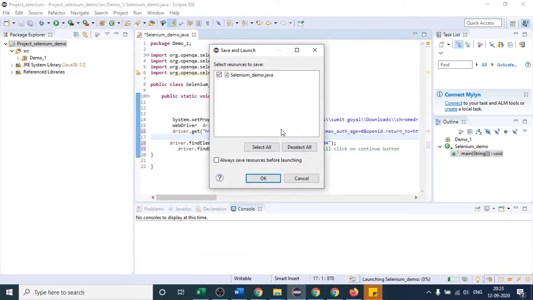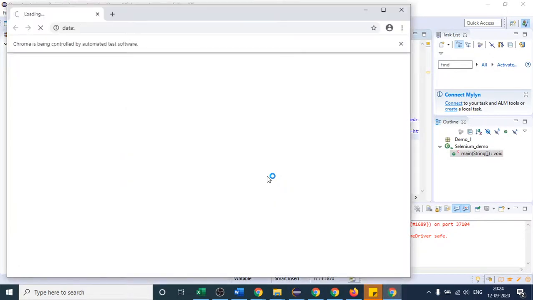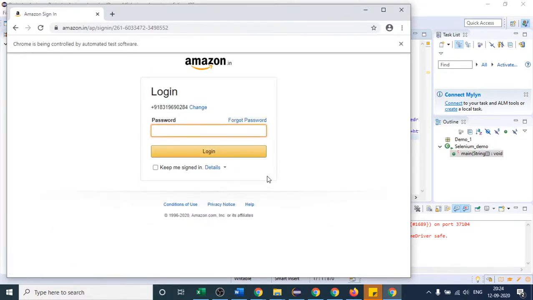Let us click this. So I will select OK. You can see that it has clicked on the continue button. Is it clear to you that after entering the text in the text box, it just clicked on the continue button with the help of the ID locator? Is it clear to everyone? Okay, sure. This ID locator is very straightforward.